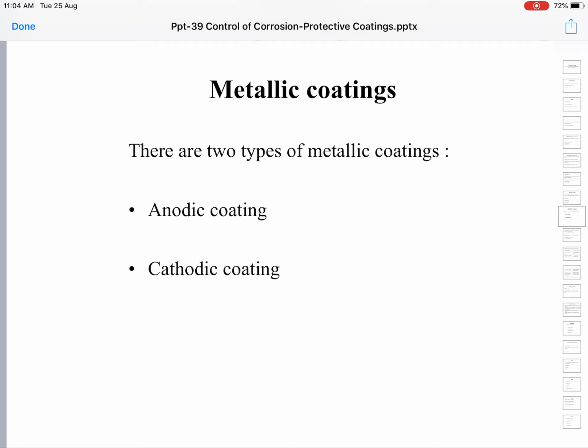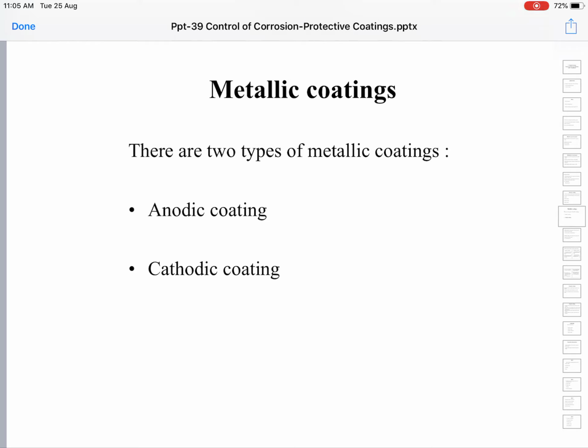So depending upon the relative positions of the base metal and the coating, the coated metal may form either an anode or a cathode. If the coated metal is higher than the base metal object in the electrochemical series, the coating is called an anodic coating. And if the base metal object is higher and the coated metal is lower in the electrochemical series, the coated metal forms a cathode, so the metallic coating is called a cathodic coating.